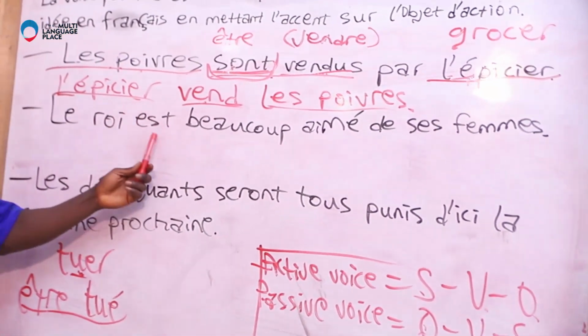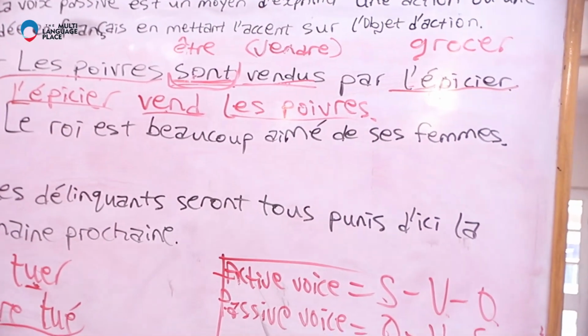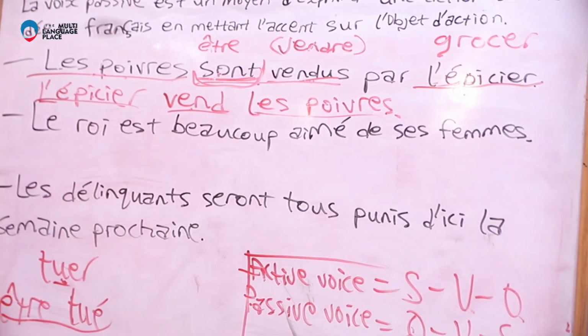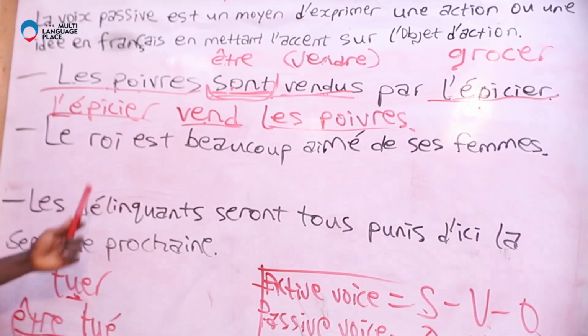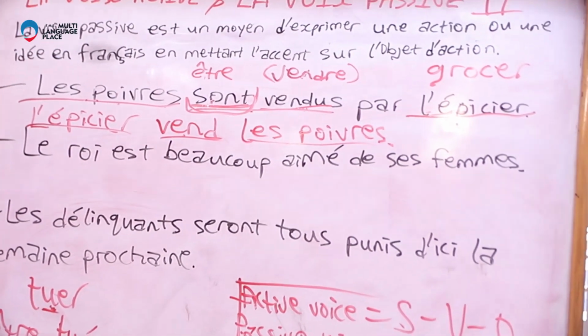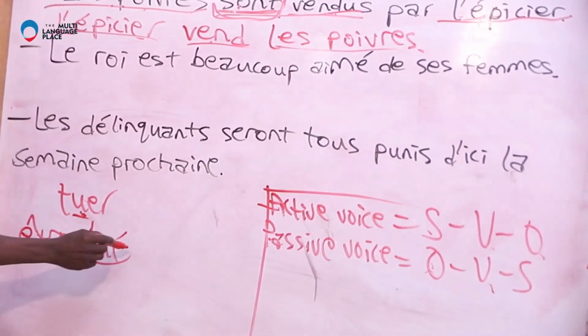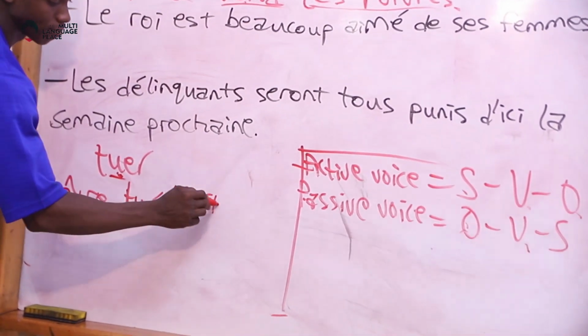Now, how do we transform this sentence to active voice? Le roi est beaucoup aimé de ses femmes. Remember we said passive voice: être first, then the participe passé.